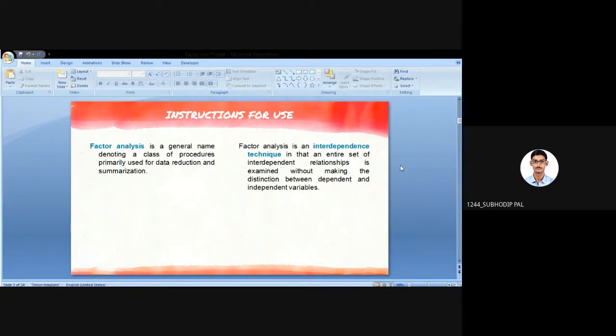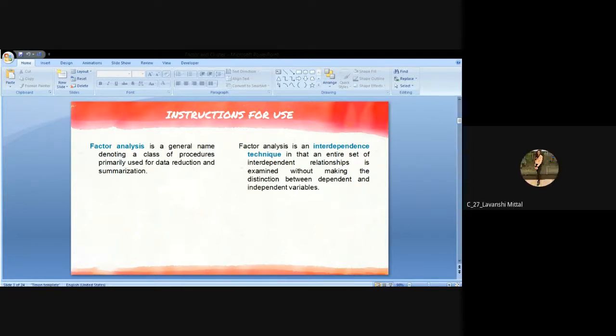So like that, there will be several variables, and if we want to check the customer satisfaction, which factor or variable is actually impacting the customer satisfaction, that we can understand right from here. Suppose we have taken 10 variables into consideration for analyzing the online shopping criteria, and from the 10 variables, how many variables are impacting more, that we can understand from factor analysis. Is it clear to everyone?